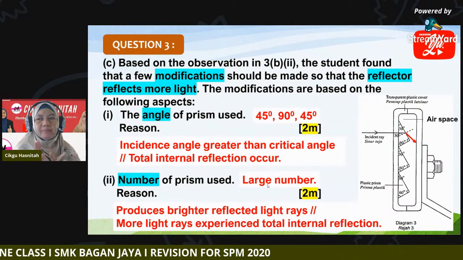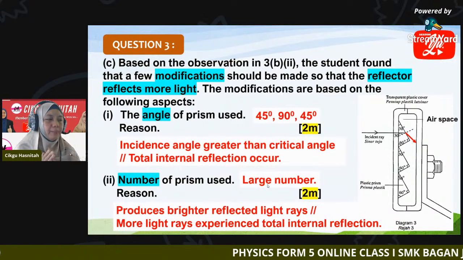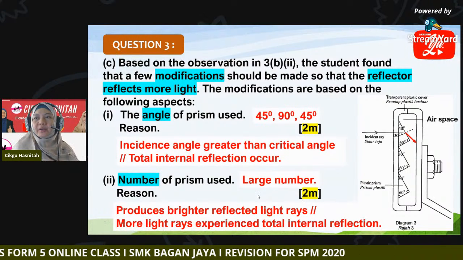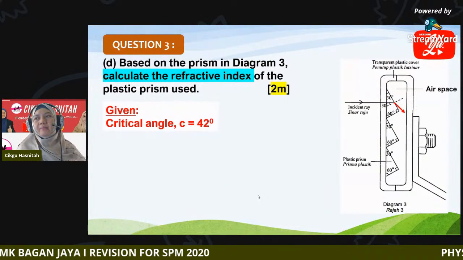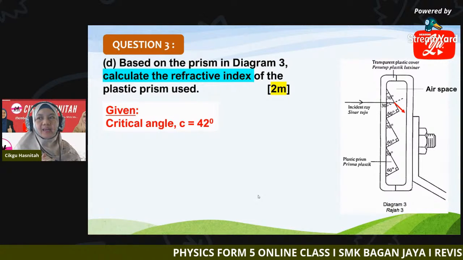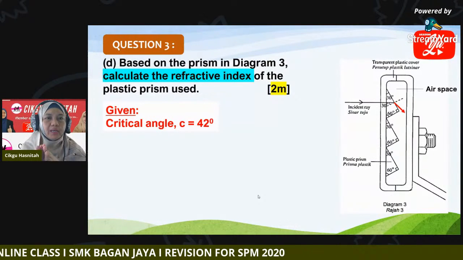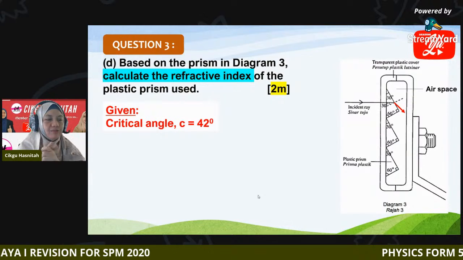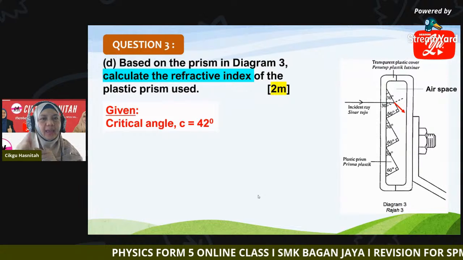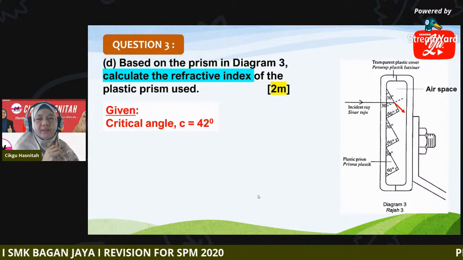So this is the modification we can make on the reflector in terms of the angle and number of prisms used. Let's go to the next question, D. Now we have to calculate the refractive index of the prism given the critical angle C of 42 degrees. How to find the refractive index when you are given C? What is the formula we apply here? How do we relate C and N? C is the critical angle, N is the refractive index.